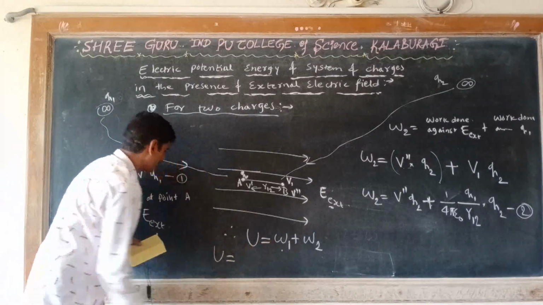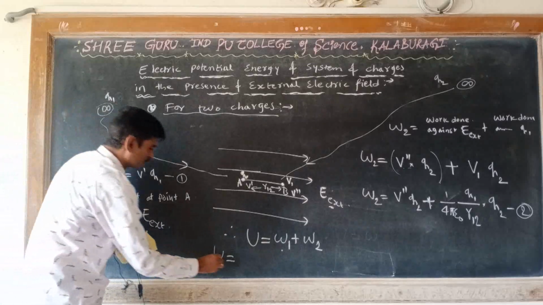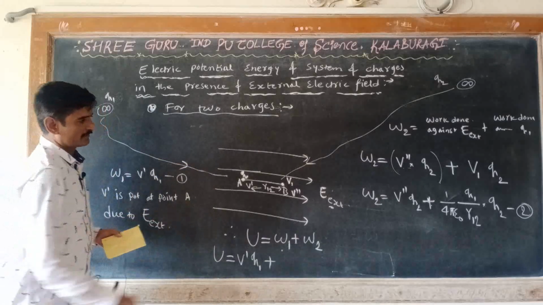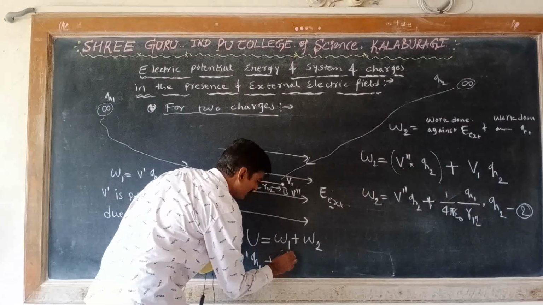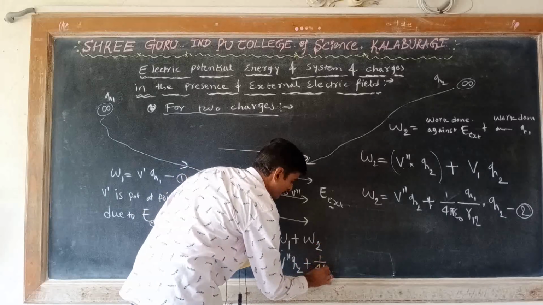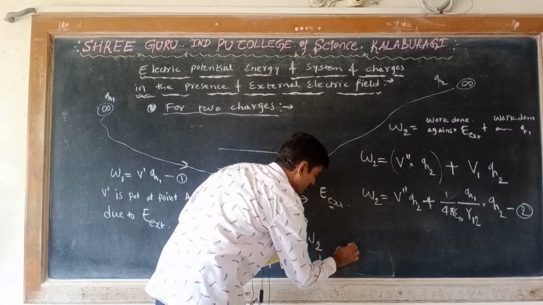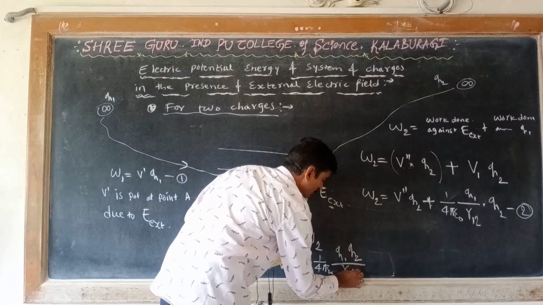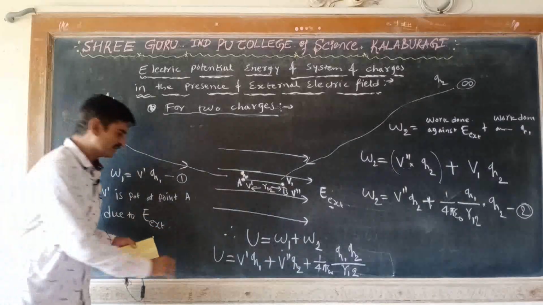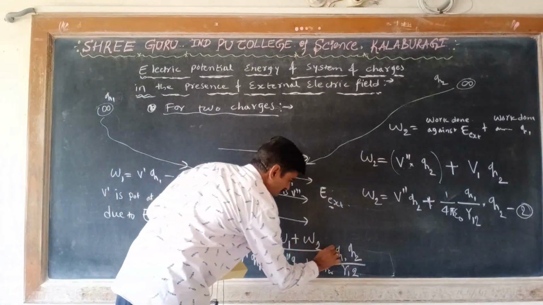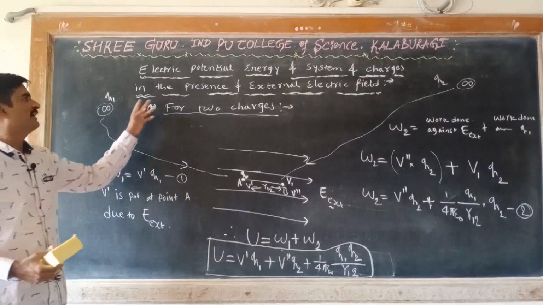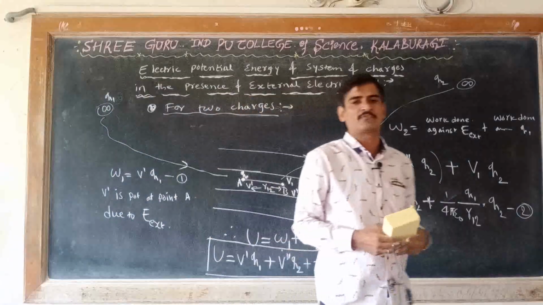So U is equal to W1, which is V dash into Q1, plus W2, which is V double dash into Q2 plus 1 by 4 pi epsilon naught Q1 Q2 divided by R12. So this is the potential energy of the system of two charges in the presence of an external electric field.